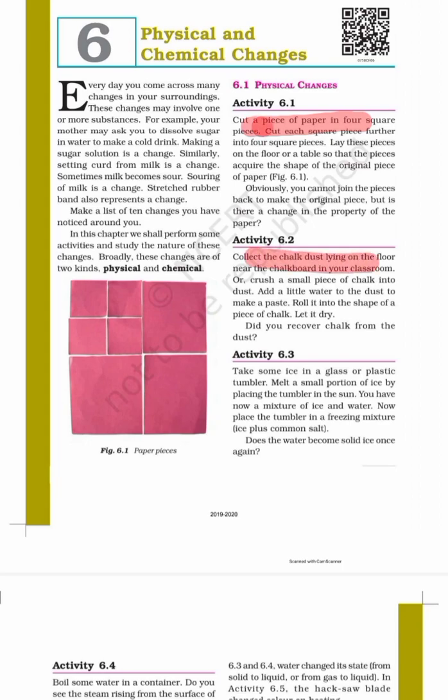Second one, so the first one was about a piece of paper. Second one, let us take chalk dust which was lying on the floor, right? Whenever a teacher is writing something with a chalk, some chalk dust falls on the floor. So this chalk dust cannot make the shape of a chalk again, right? Still, is it a physical change or chemical change? You have to tell me. It's a physical change. Why? A new substance is not formed over there.